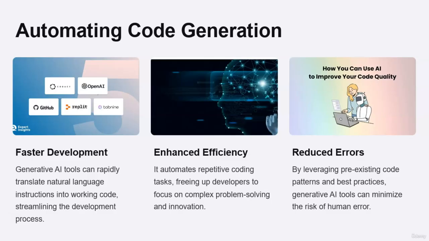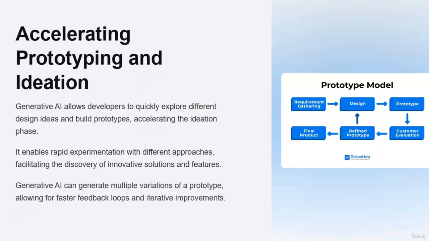Moving on to reduced errors. Generative AI leverages existing code patterns and best practices to minimize human error, ensuring more reliable software deployments. For example, by referring to a robust code base, generative AI helps developers avoid common pitfalls like syntax errors or inconsistent coding practices, accelerating prototyping and ideation.